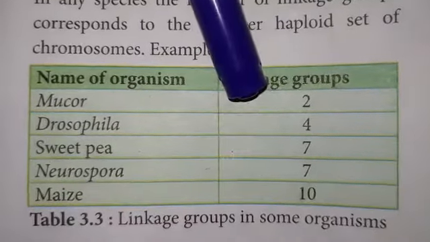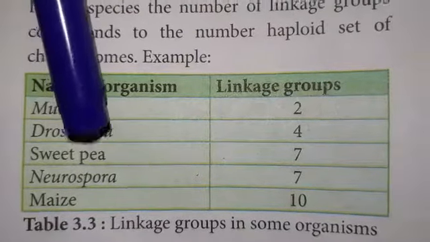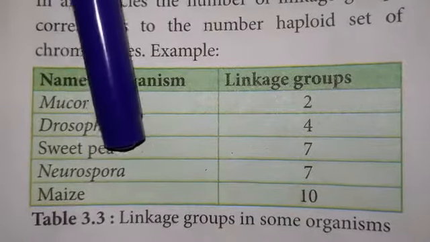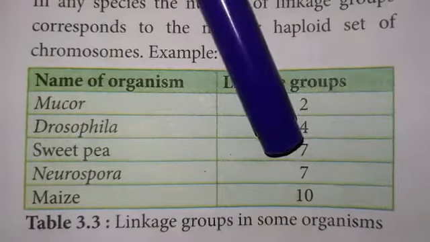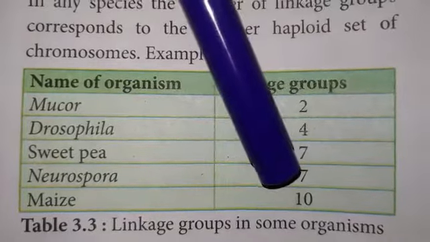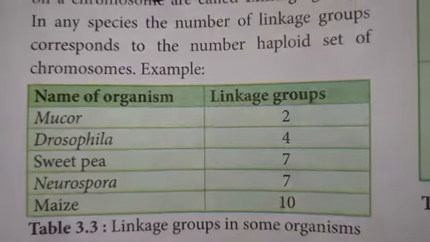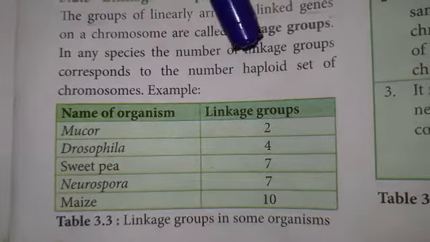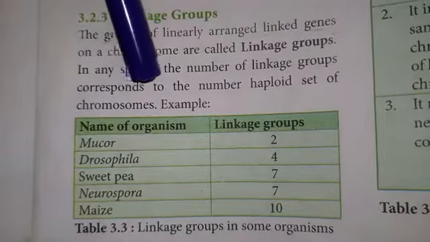Here the linkage group is 4. Sweet pea 14, here it is 7. Neurospora 14, 7. Maize 20, 10. So in any species the number of linkage groups corresponds to the haploid set of chromosomes.